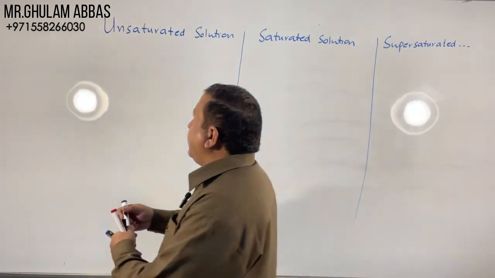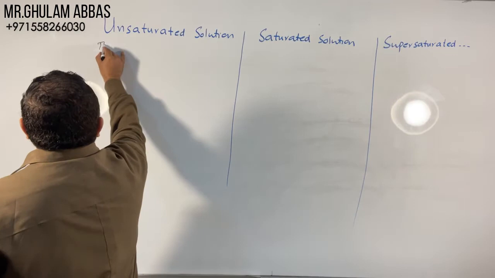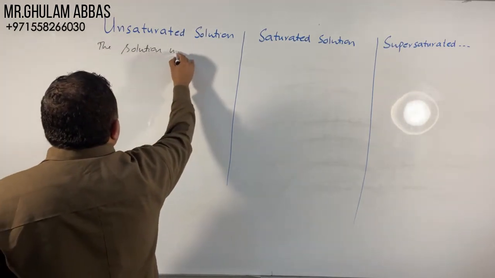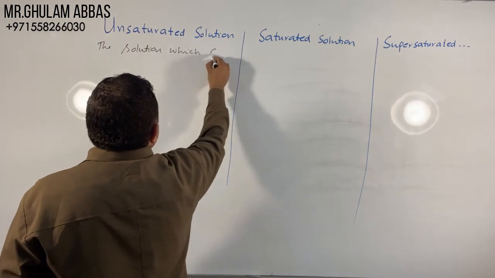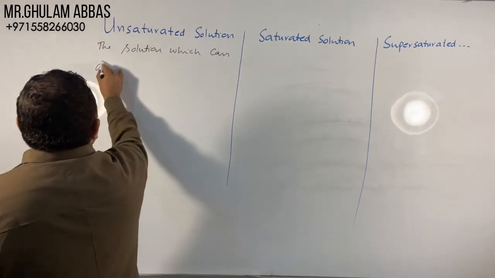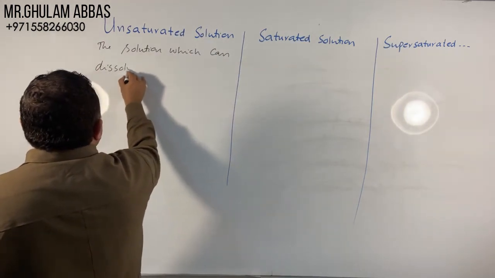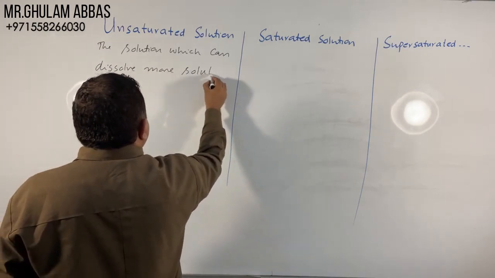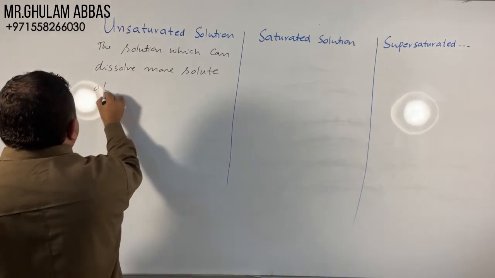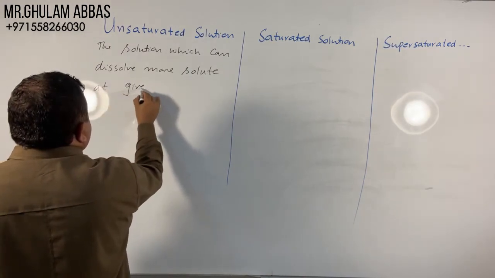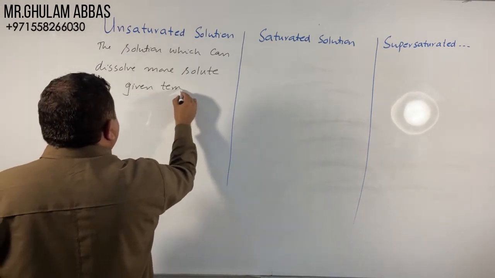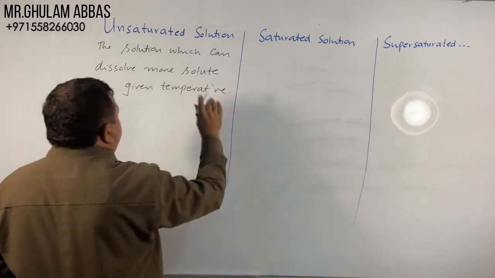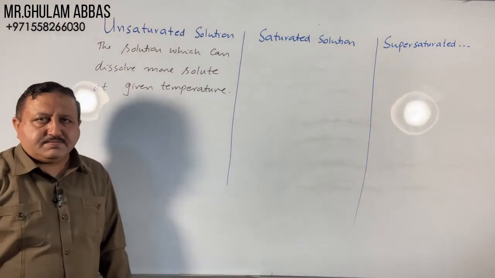So we can define unsaturated solution: the solution which can dissolve more solute at a given temperature is called unsaturated solution.